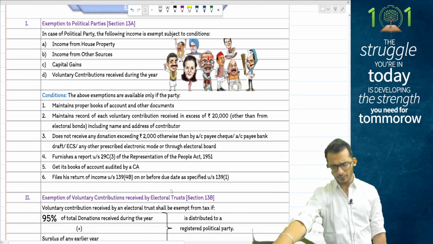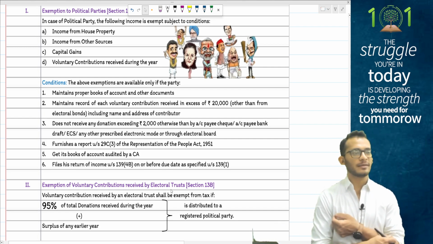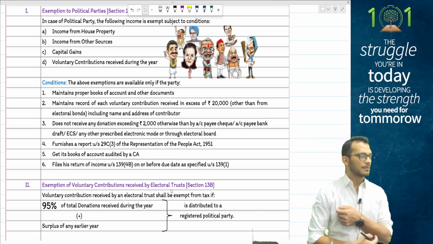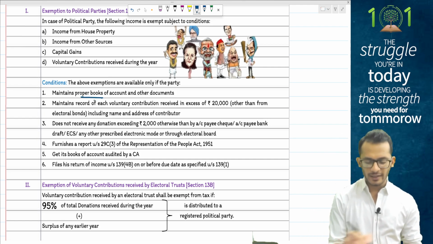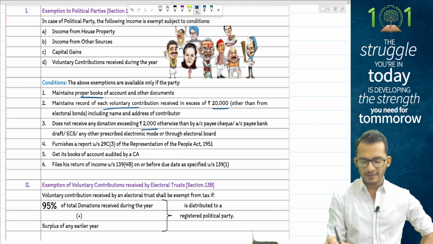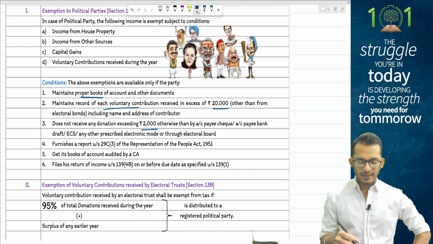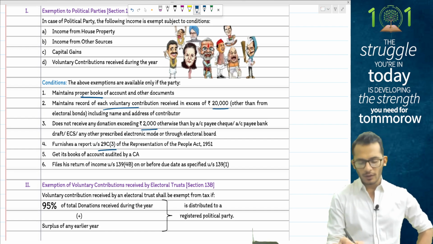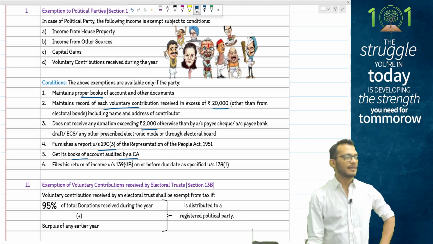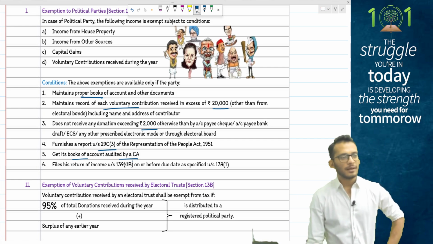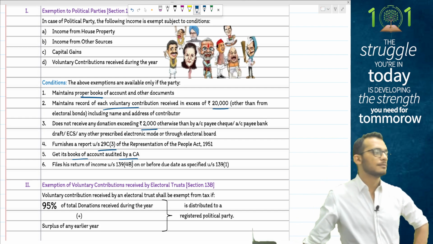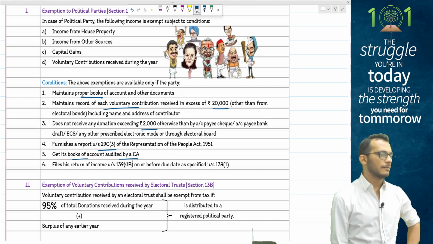A couple of other things, people, from the political party perspective, income tax is coming clarifying. When it comes to political parties, all incomes which are received by political parties are exempt, provided some conditions are satisfied. Condition number 1, they should maintain books of accounts. They should get records of each contribution received in excess of 20,000 rupees. Should not receive any donation exceeding 2,000 rupees in cash. Should get a report from a CA for all these things. Whatever books they have to be maintained by a CA and audited by a CA, and they have to mandatorily every year file a return of income. If any of these conditions are not satisfied, whatever profits are received by the political party will become fully taxable.